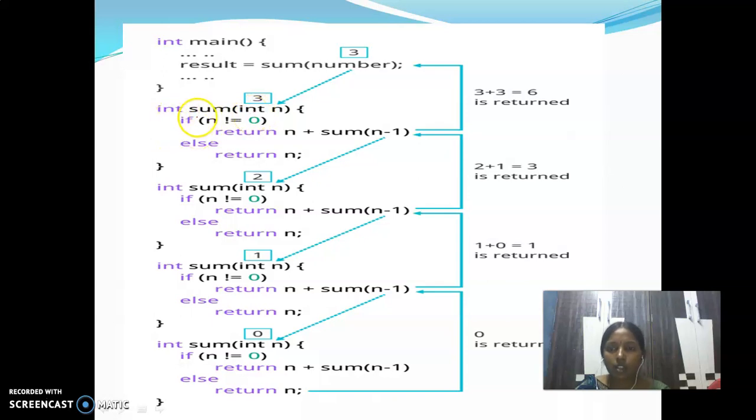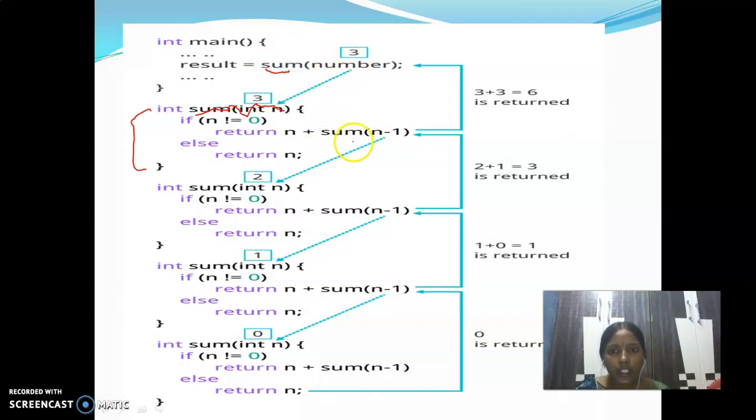Now in this block, what we are writing is int sum(int n). The number we have came as 3. In this block, the code we are writing is: if n not equals to 0, return n plus sum of n minus 1. That means sum, the same function, with number minus 1. That means number minus 1, nothing but 2. So again we are calling the same function sum with 2.